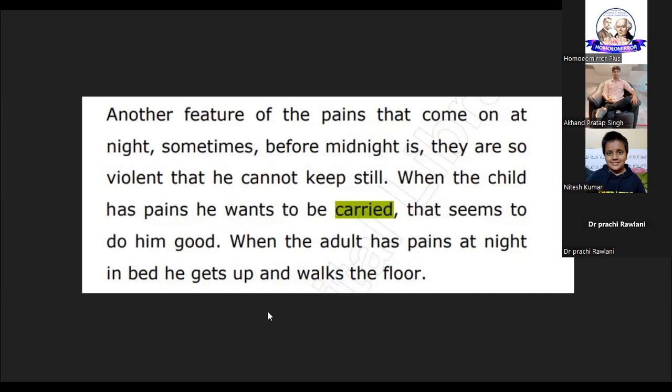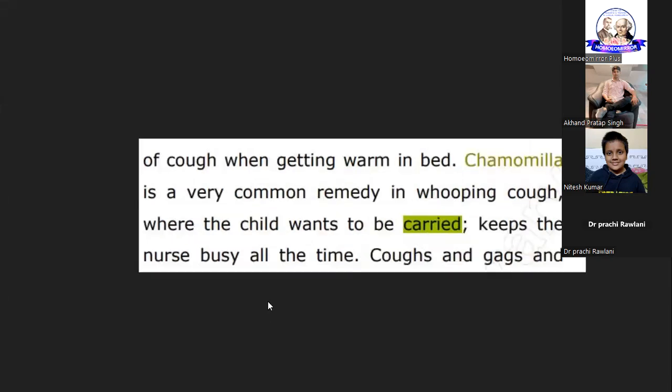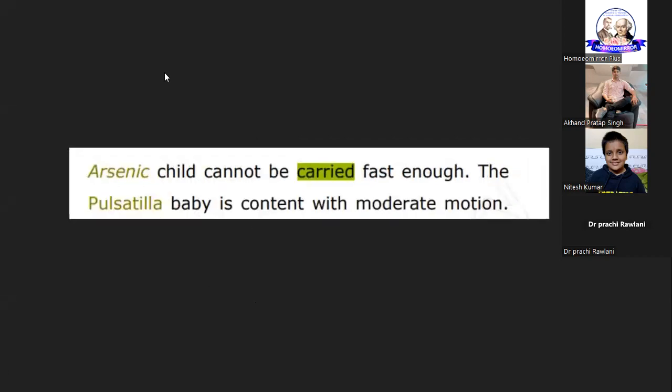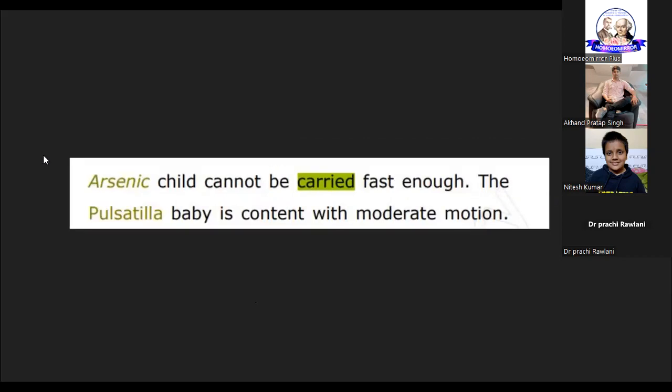Okay, physical. Let's see another example. "The child must be carried. The nurse is compelled to carry the child all the time." Is it being referred to physical carrying or a metaphorical meaning? Physical, sir. Okay, we'll see one more example. "Arsenic child cannot be carried fast enough. The Pulsatilla baby is content with moderate motion." Now, if you look at this, is carried referred to physical carrying or a metaphorical meaning?